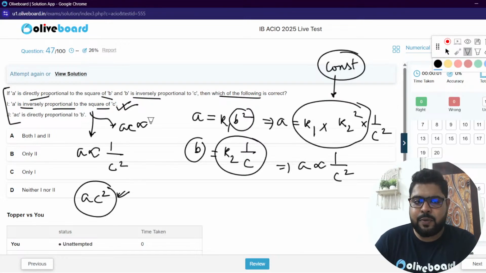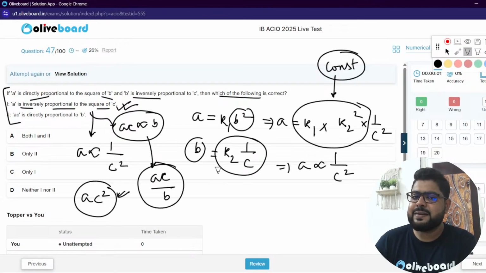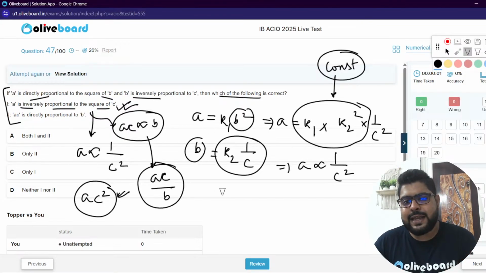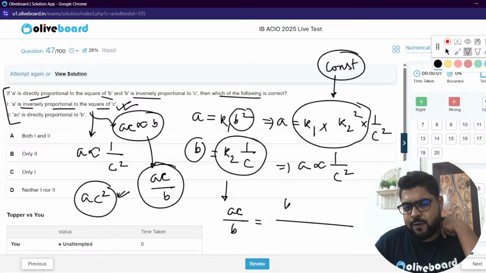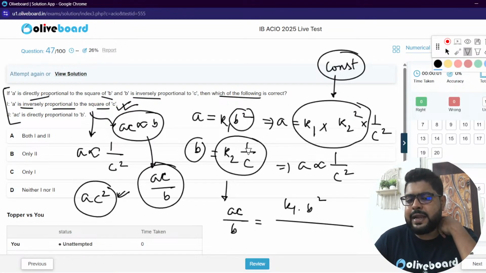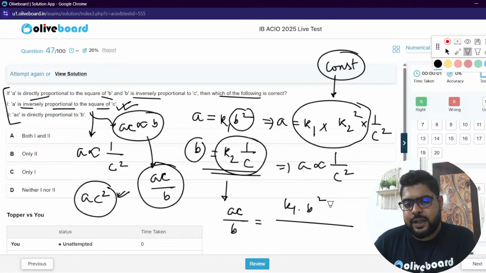AC is directly proportional to B. So meaning I'll start with AC by B. Sir, how to do that? Let's do it: you just start with AC by B and put the values. A is K1 into B square into C. Sir, what will be C? C you can get from here. C will be K2 into 1 by B.